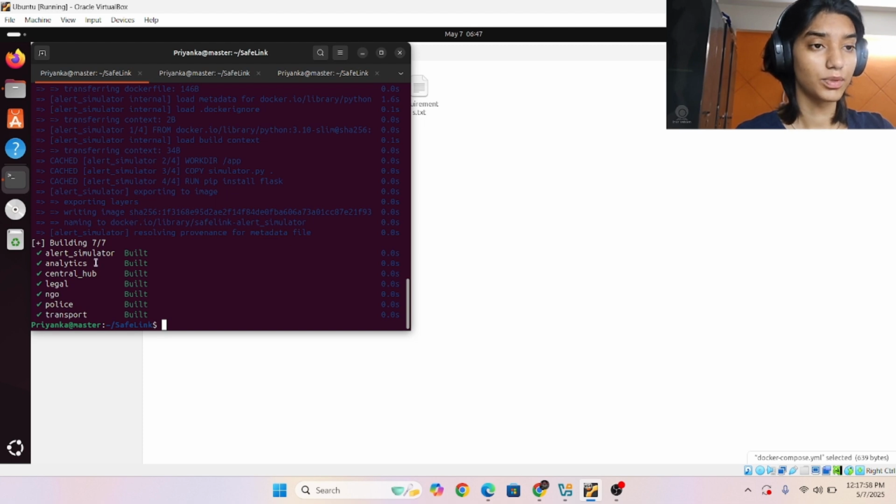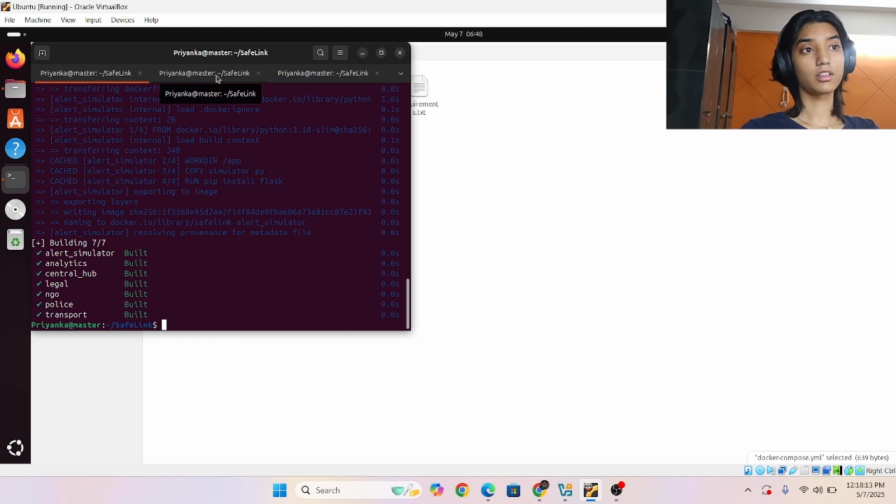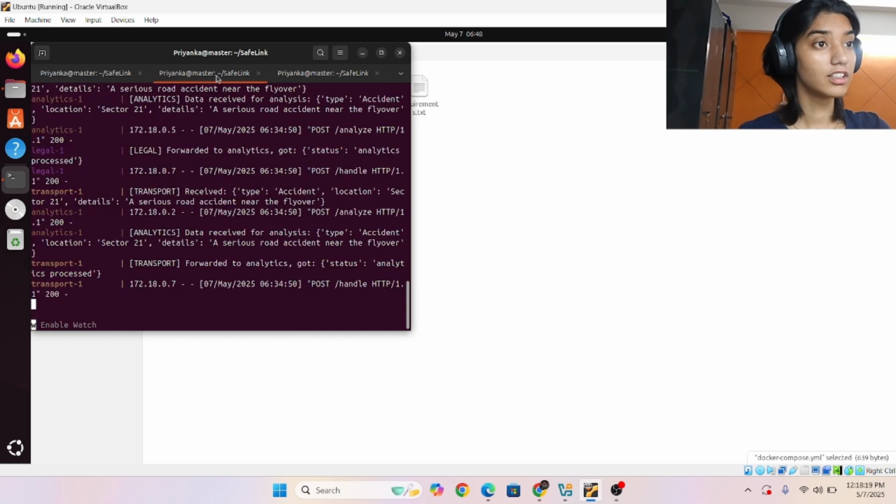So alert simulator was done, analytics done, Central Hub done, legal, NGO, police, transport. Every particular thing in my project has been made into its image. An image is nothing but the configuration about that file.